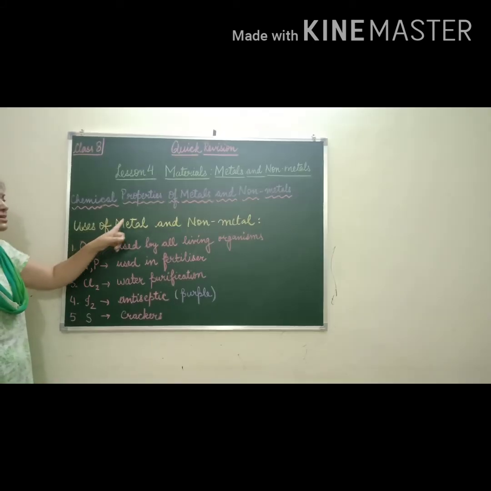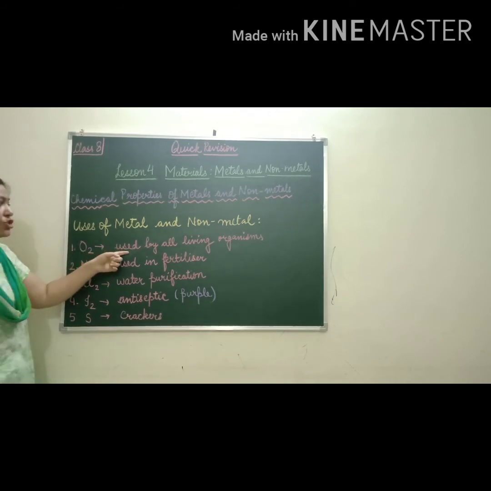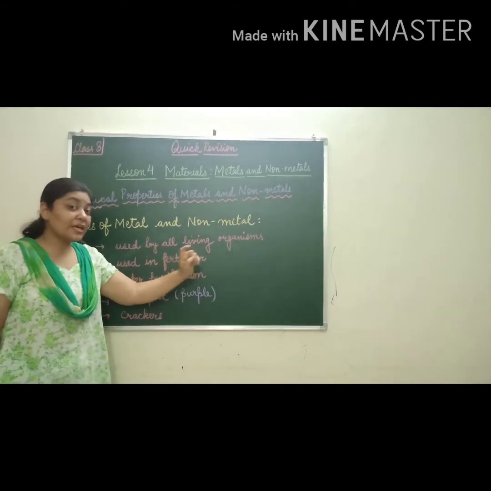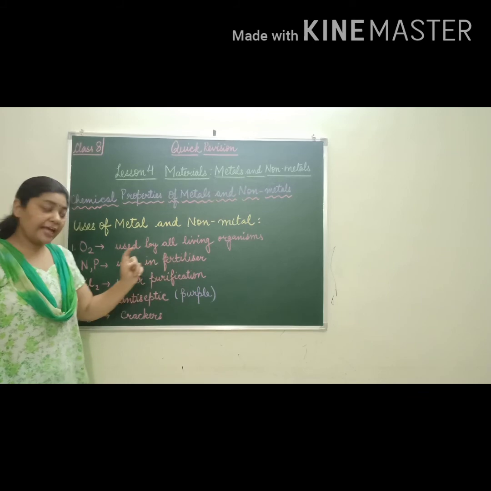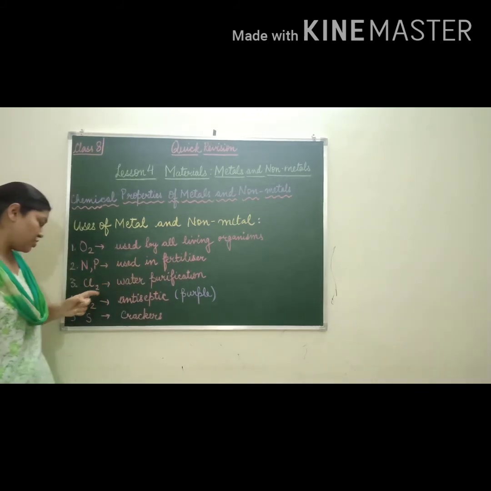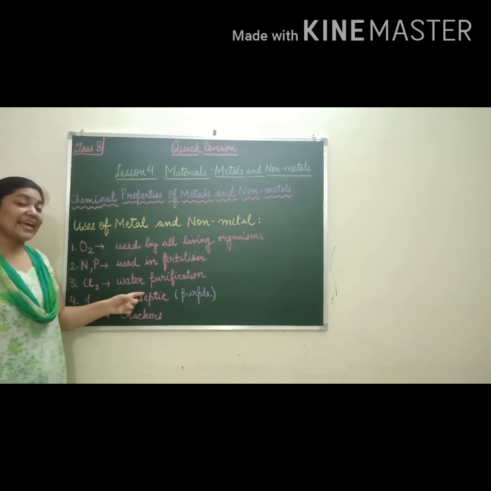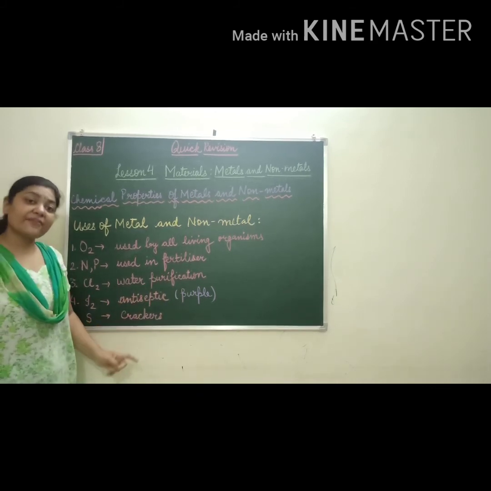Uses of metals and non-metals. First is oxygen. It is a non-metal which is used by all living organisms in breathing. N and P, that is nitrogen and phosphorus, are used as fertilizers for plants. Chlorine is used for water purification. Iodine is used as an antiseptic in hospitals. Sulfur is used in crackers.